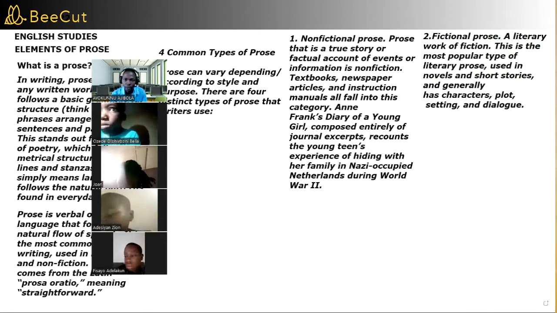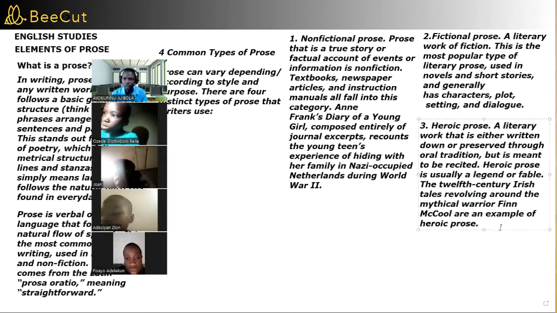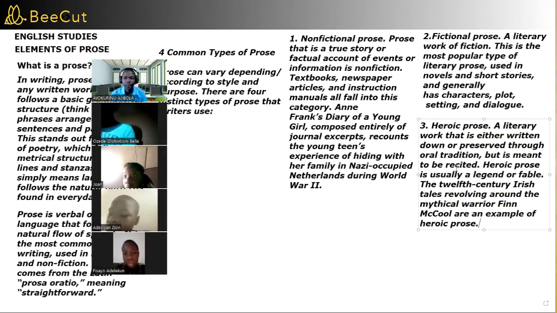Now, the third example that I'm going to be looking at is called heroic prose. This is a literary work that is either written down or preserved through oral tradition, but it's meant to be recited.